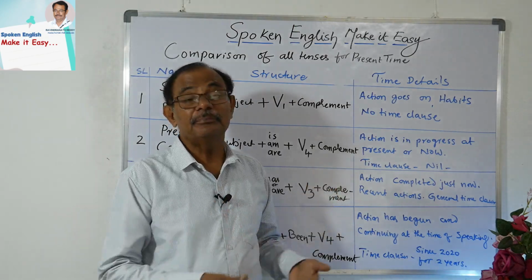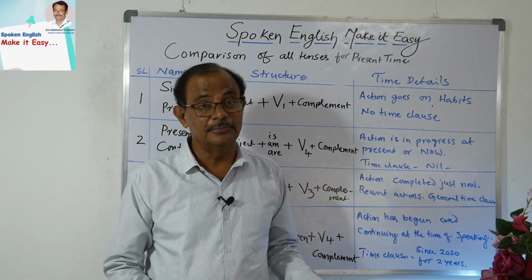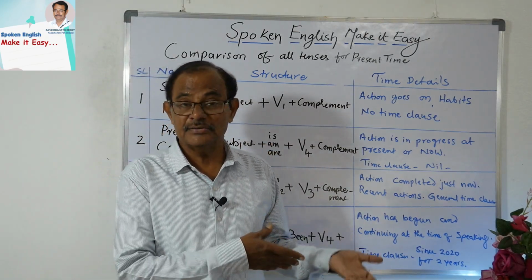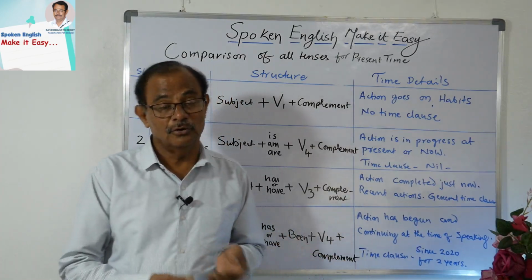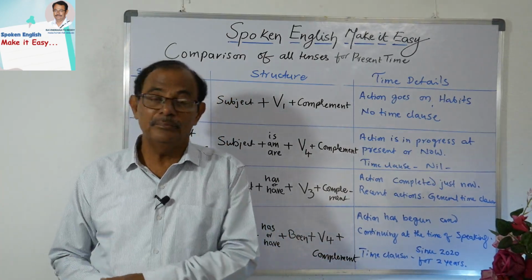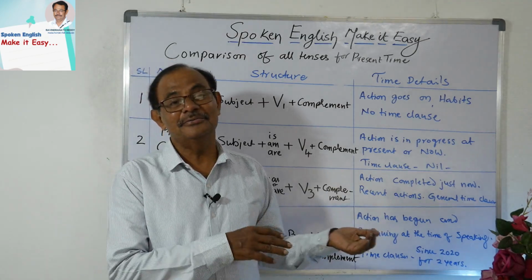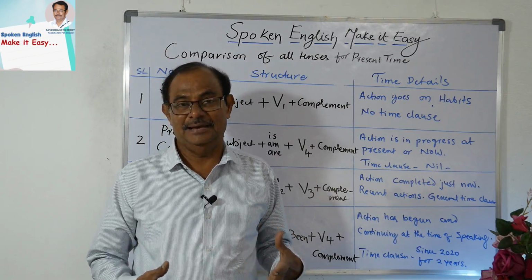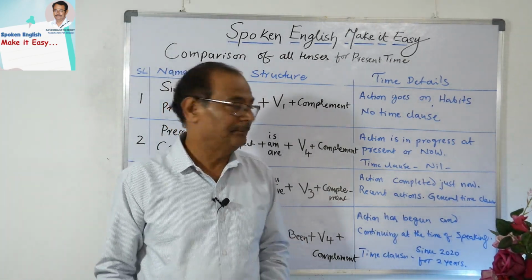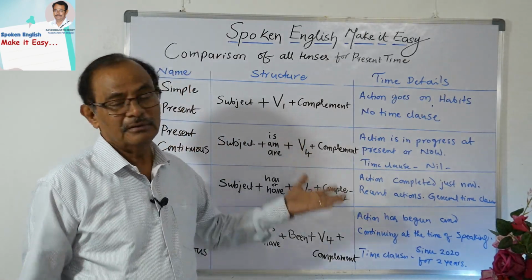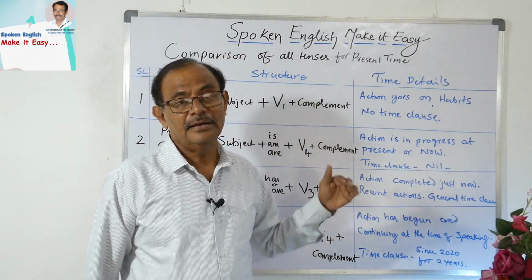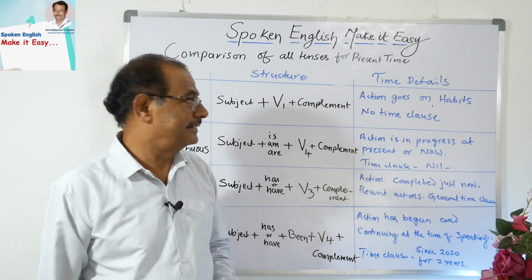What are the B family present forms of verbs? Is, am, are. And was is a past form for the singular, and were is also a past form for the plural subject. So they cannot be used for present time. They must be used for past time. Yeah, so this clarity you should get. Okay, then V4 common. So since it is continuous, we have to use V4. And the complement, that is the rest of the sentence.